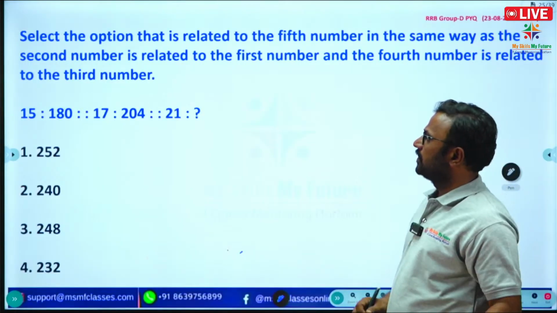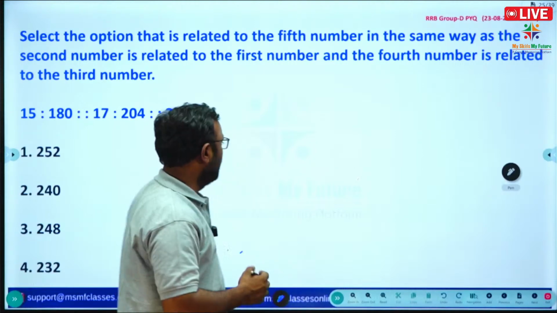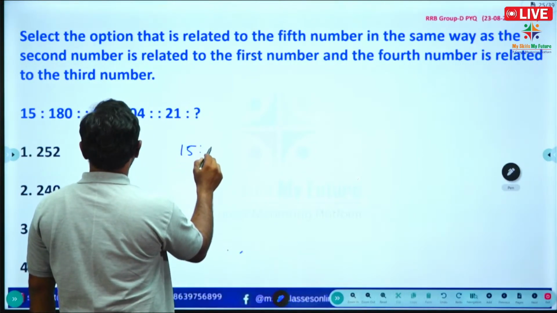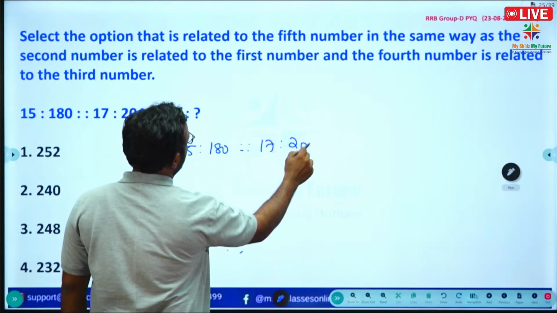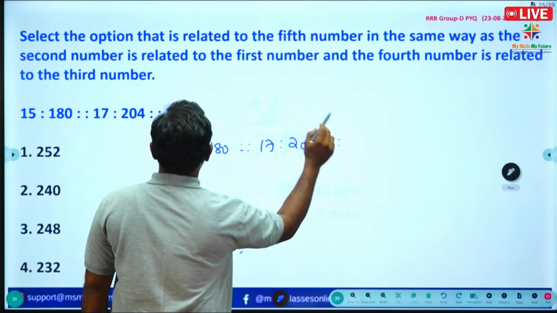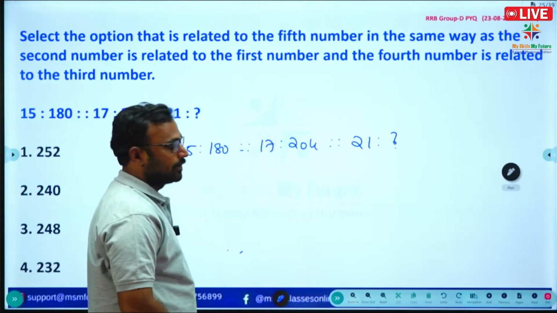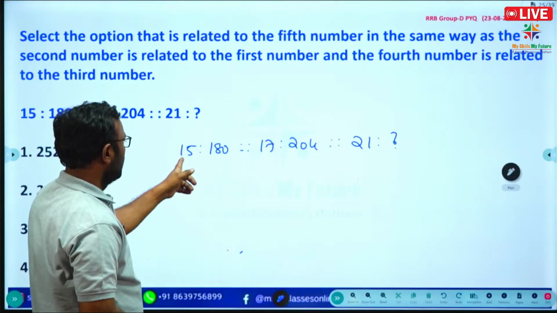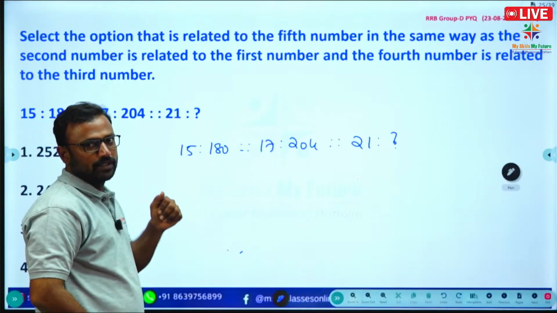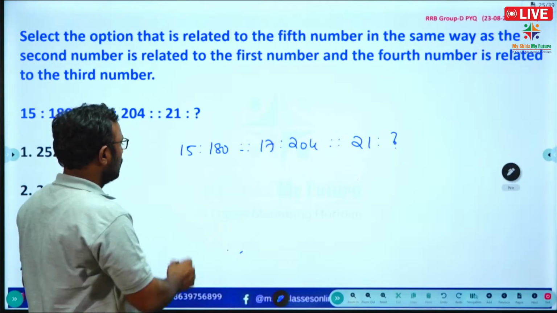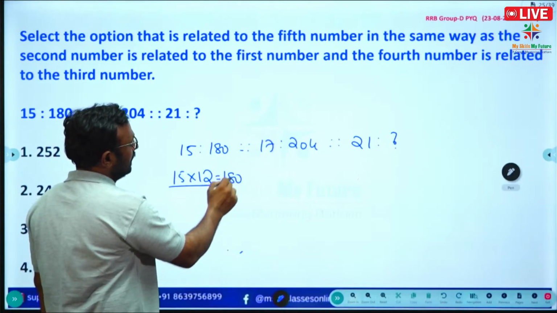Here one more question is given. 15 is to 180 as 17 is to 204 as 21 is to question mark. What will come in the place of the question mark? If you see here, 15 tens are 150, 15 twos are 30, 150 plus 30 is 180. So the first number into 12, 15 into 12, we get 180.